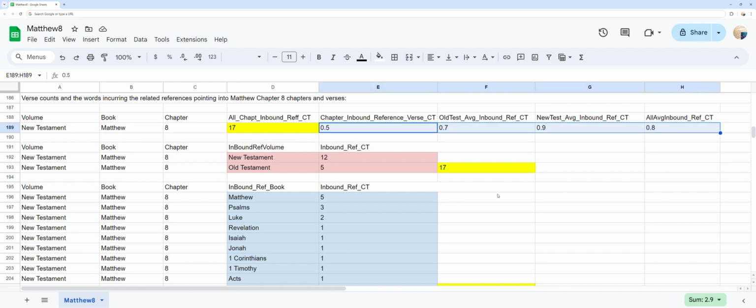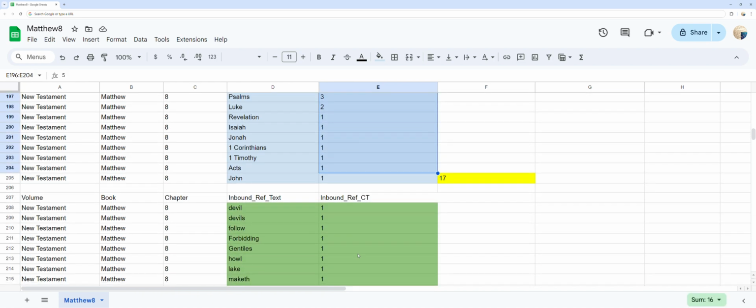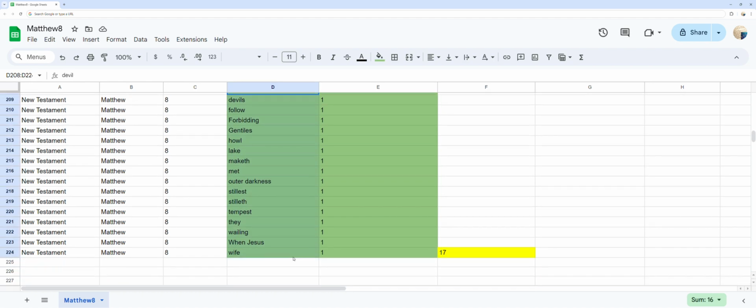In red, you can see the inbound references by origin source of either Old Testament or New Testament ordered by counts. In blue, you can see the 10 inbound references into Matthew chapter 8 verse references by origin Bible books Matthew through Isaiah ordered by counts. In green, you can see the 17 words that incur the related inbound reference into Matthew chapter 8 ordered by the count used.